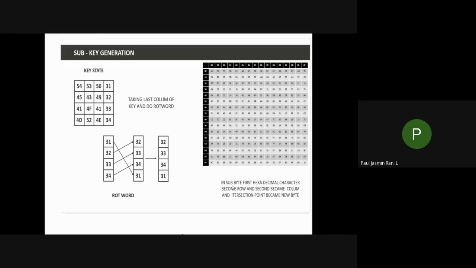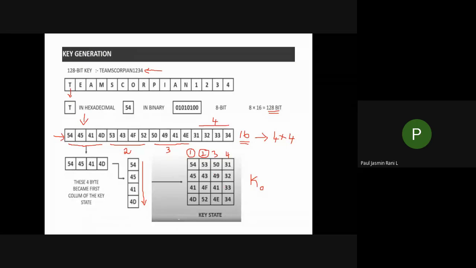So you have only the K0 key, isn't it? This is the K0 key we generated from your previous step. Okay, can you listen? Can you see this one? From this K0 key, we are going to generate the K1 key. Let's see how. Actually, K1 key, K2 key, all are nothing but 4 cross 4 matrices. You are just going to swap your values and take your 4 cross 4 matrix. Let's see how we are going to get those values.